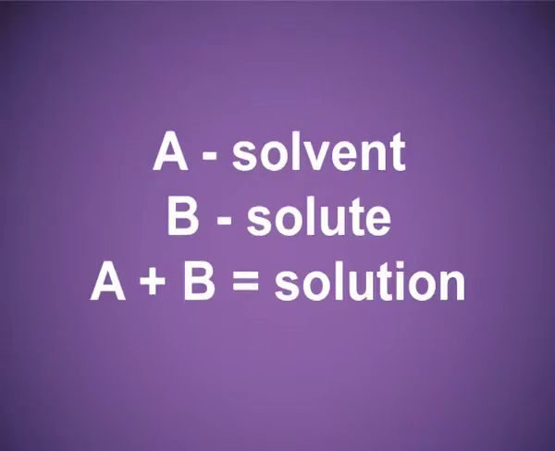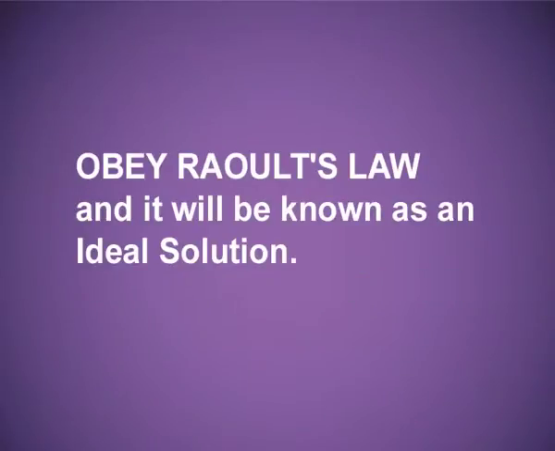Before explaining each type of solution, let me tell you I am taking A as solvent and B as solute. And when I mix solvent and solute, that is A plus B, I get a solution. Ideal solutions are solutions which obey Raoult's law. Now, why does it obey Raoult's law?